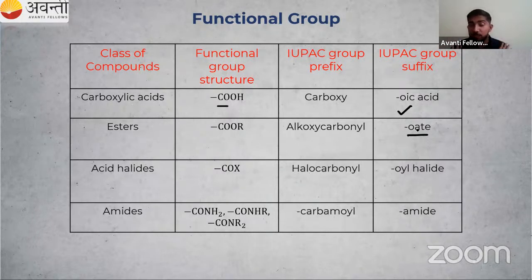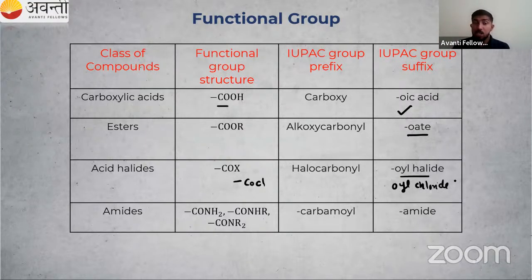In NCERT, the table is given. In the next class, you have to study the prefix given for carboxylic acid, that is carboxy. If it is coming as a suffix, we use oic acid. Suffix means that if it is the primary functional group, we use the suffix. So we will go for the example. Then acid halides, that is COX, are named as oyl halide. Suppose it is COCl, what is the name? Oyl chloride. If it is COBr, then bromide. So that is the name.